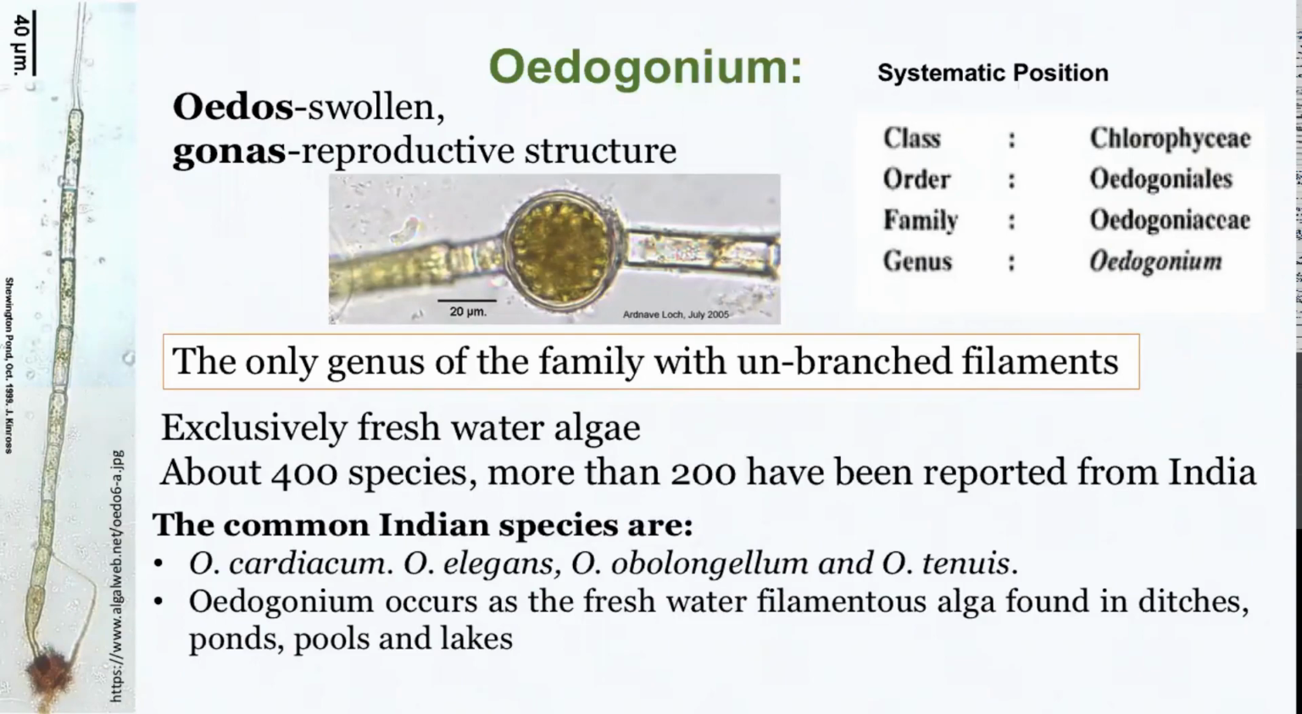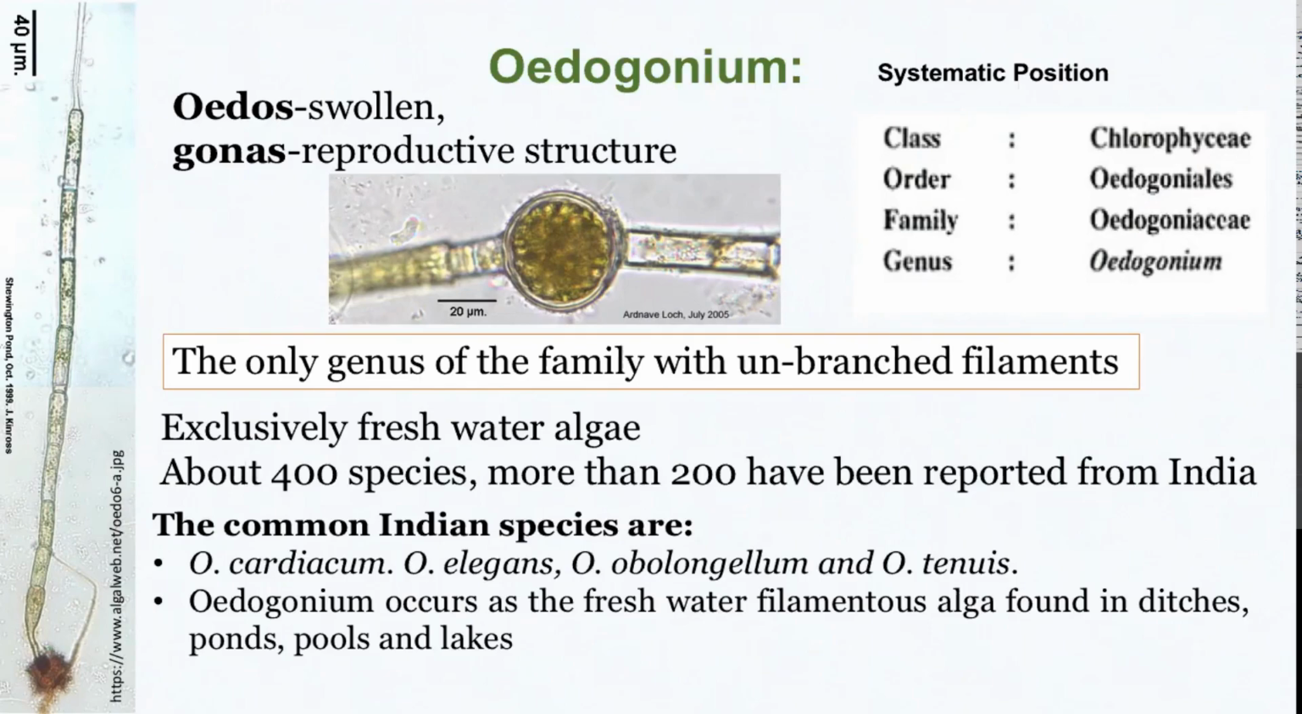And speaking about the systematic position, Oedogonium belongs to the class Chlorophyceae, order Oedogoniales, family Oedogoniaceae. And this is the only genus of the family with an unbranched filament. They are found exclusively in fresh water, and about 400 species have been reported, of which more than 200 have been reported from India. The common Indian species include Oedogonium cardiacum, Oedogonium elegans, Oedogonium tenuis, Oedogonium oblongum, etc.